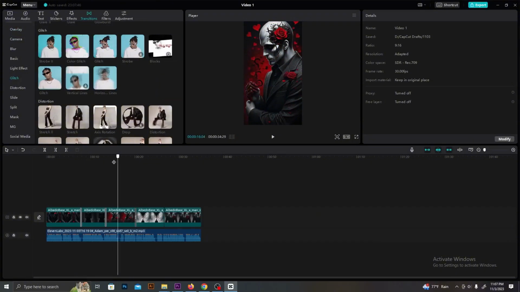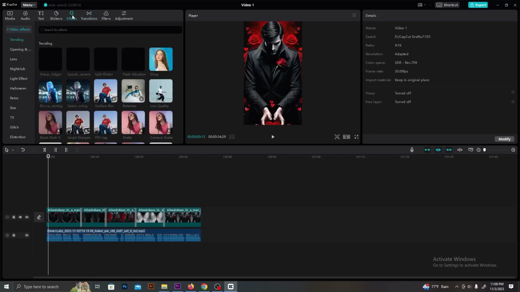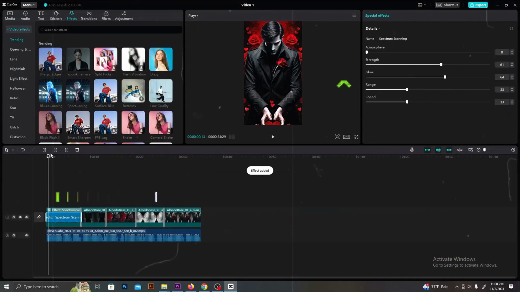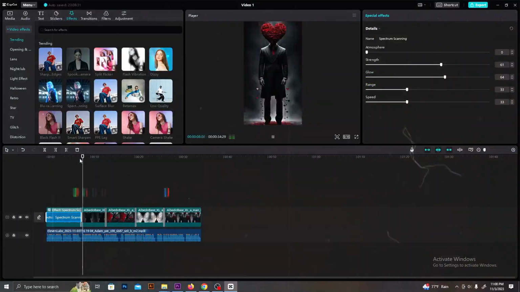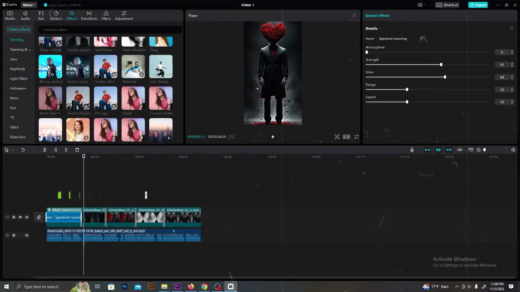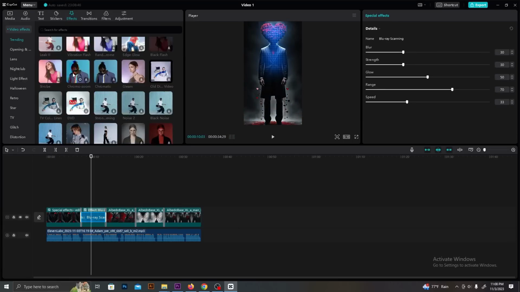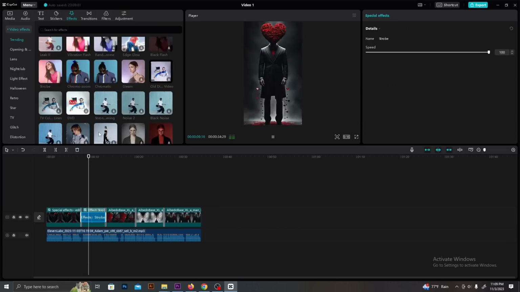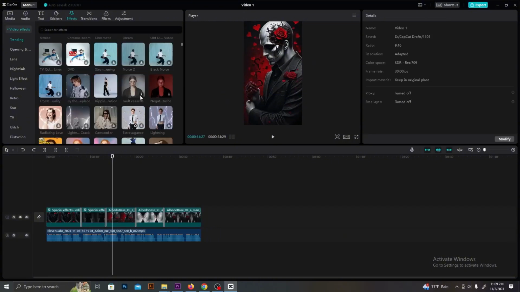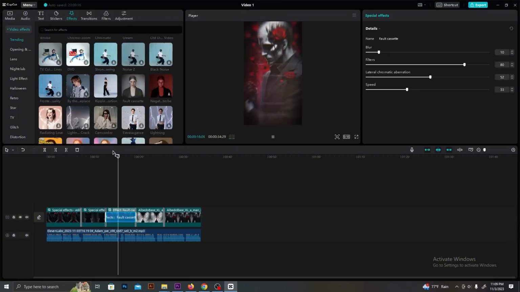After that, let's add some video effects as well. Go to effects from the top menu and try these effects. There are hundreds of effects here. Just play with these and make your video edit more interesting. These are still images, so adding different types of video effects will give the viewer a different vibe, so make sure to add more effects.